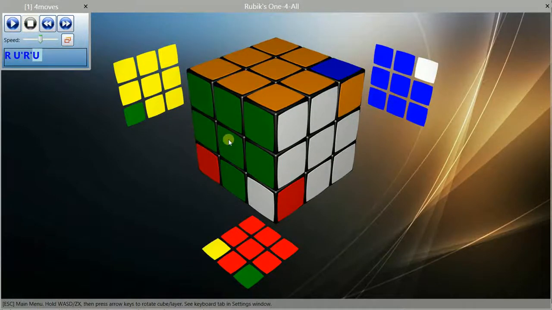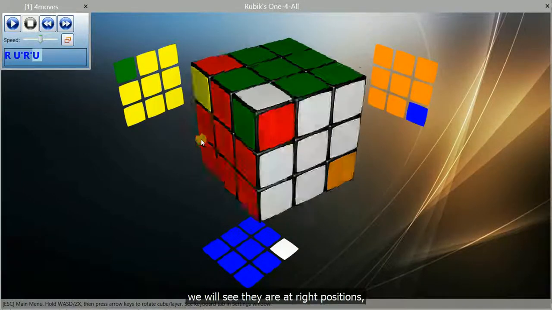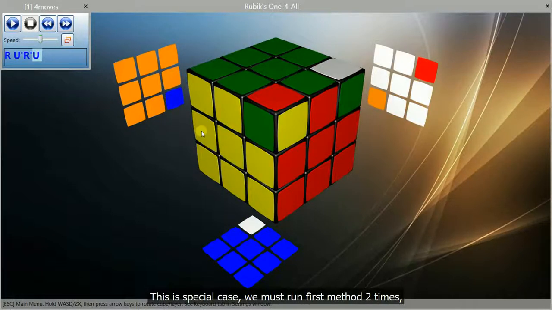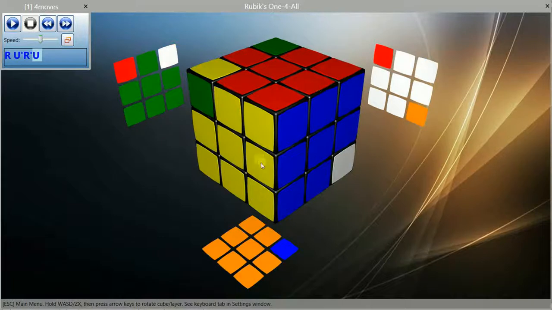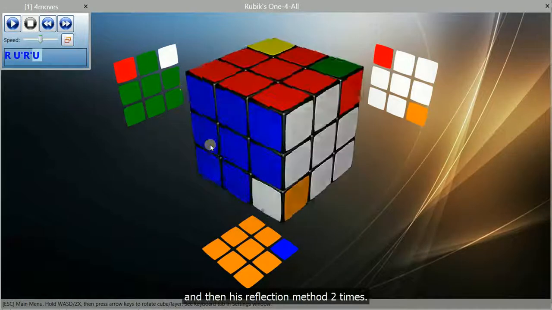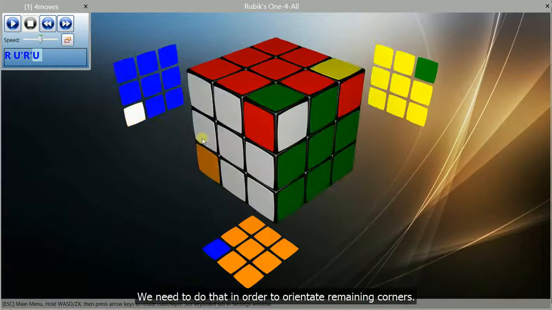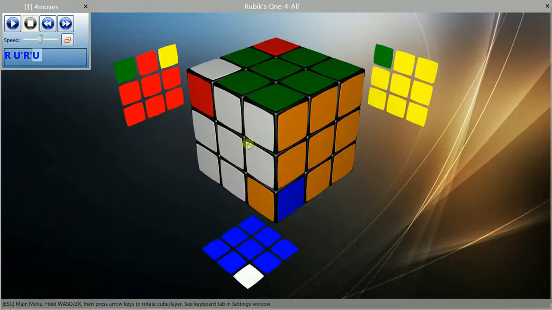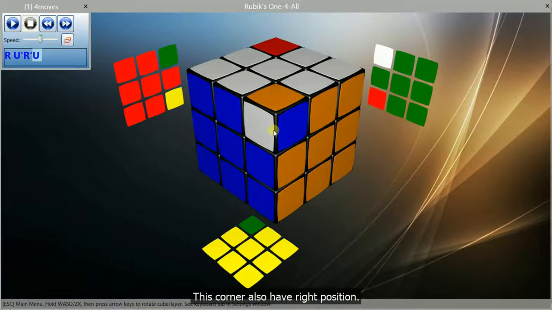If we now look remaining corners, we will see they are at right positions. But, they have wrong orientation. This is special case, we must run first method 2 times. And then his reflection method 2 times. We need to do that in order to orientate remaining corners. This corner also have right position.